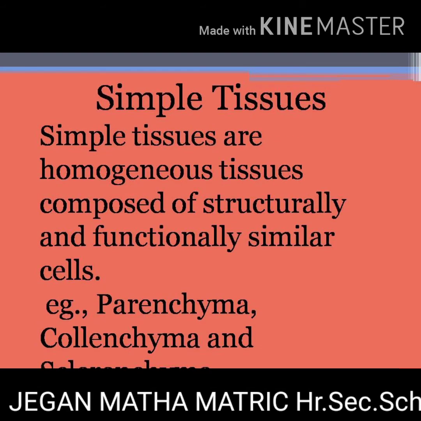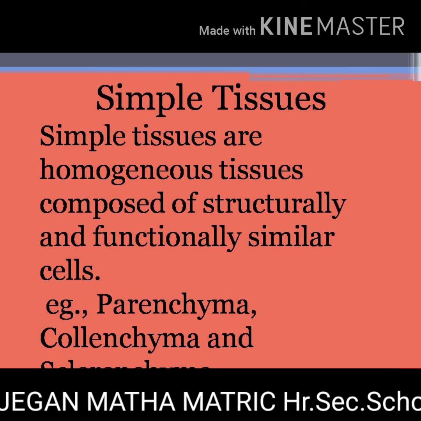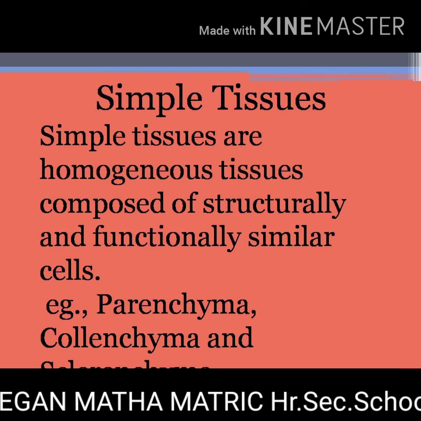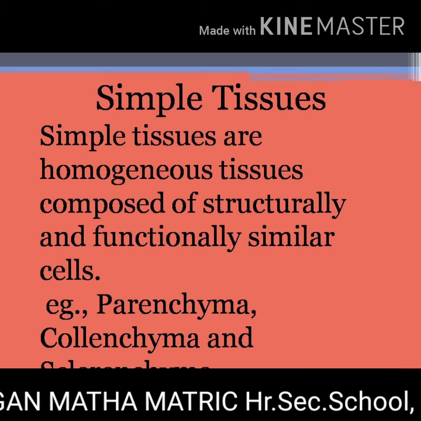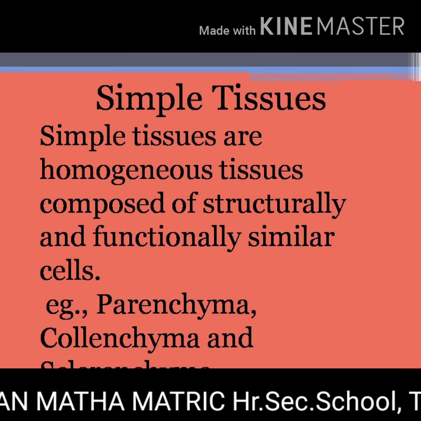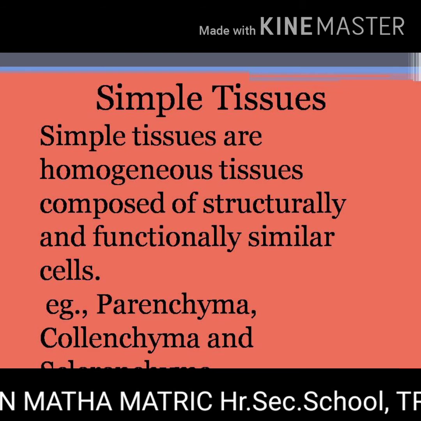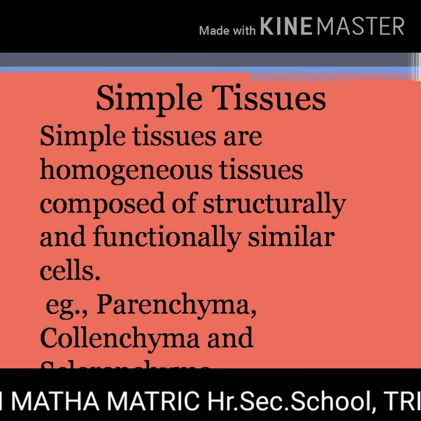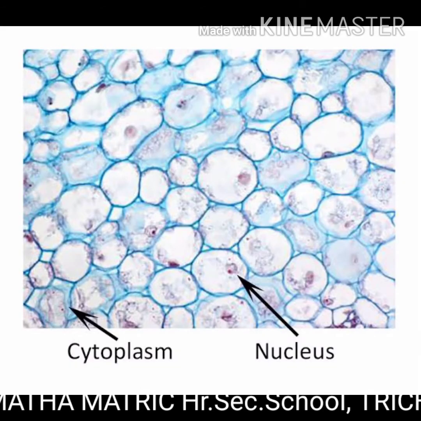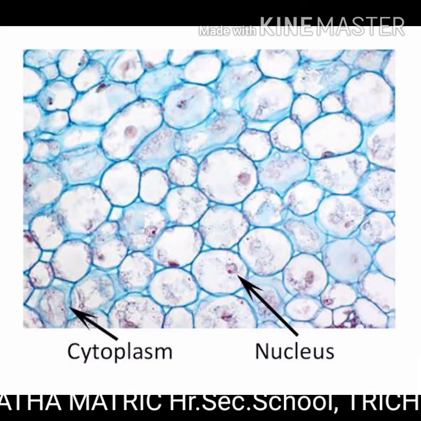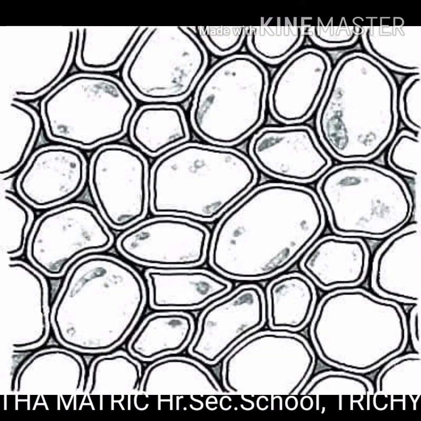Now we are going to see about simple tissue. Simple tissues are homogeneous tissues. Homogeneous means all the cells are of the same type, and it is composed of structurally and functionally similar cells. Examples are parenchyma, collenchyma and sclerenchyma.